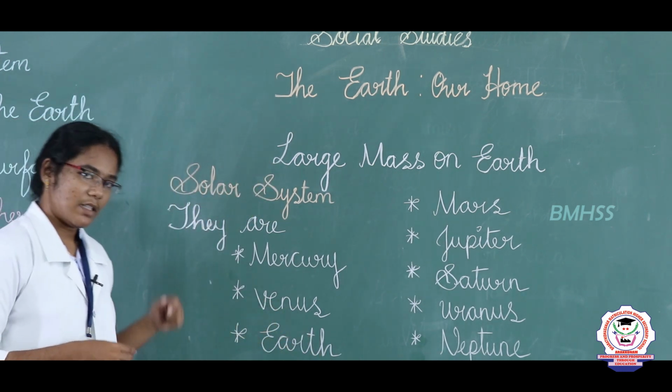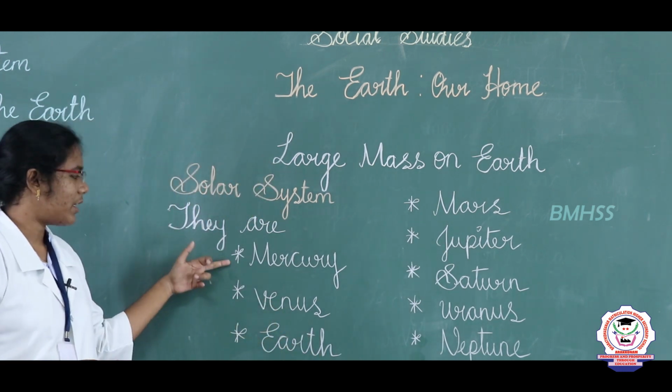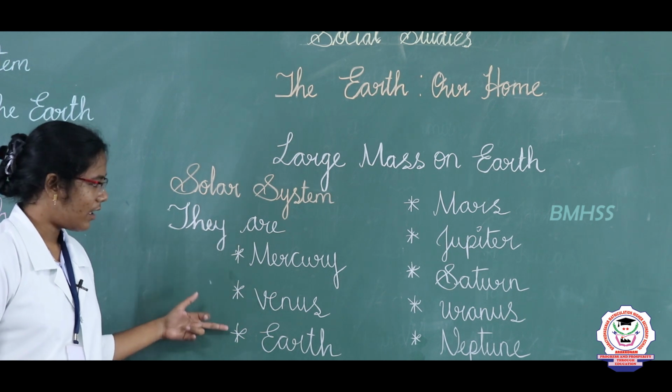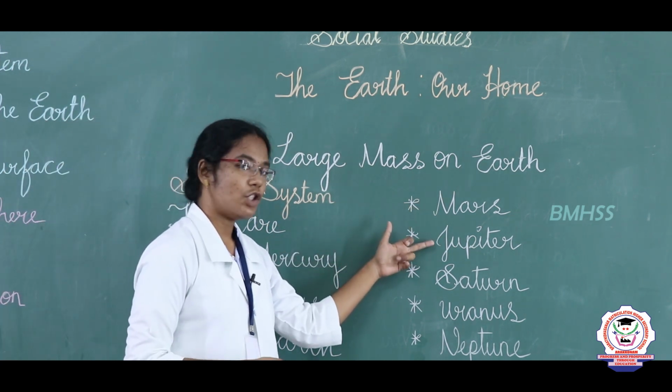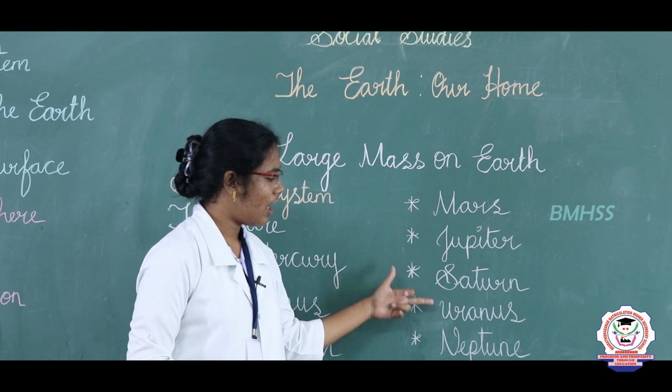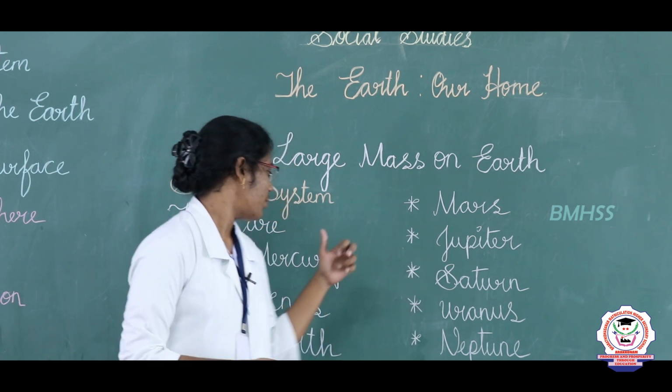The solar system consists of 8 planets: Mercury, Venus, Earth, Mars, Jupiter, Saturn, Uranus and Neptune.